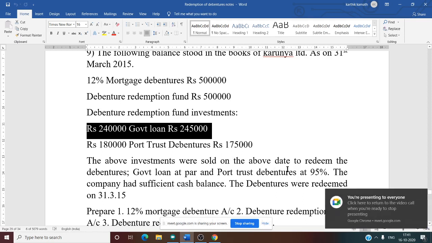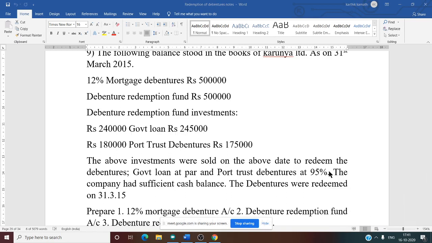Okay. So now next, port trust debenture at 95%. How are you going to calculate the investment sold, that is the port trust debenture sale amount? On 1,80,000 we need to calculate. Why 1,80,000? This is our face value.